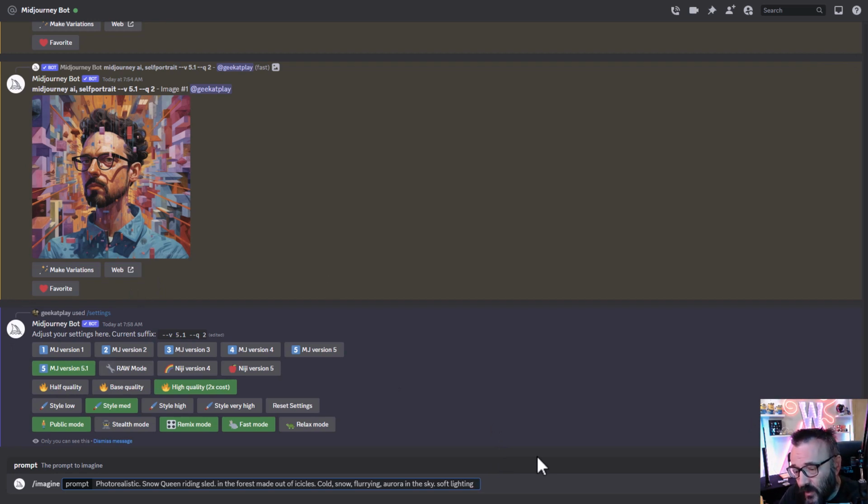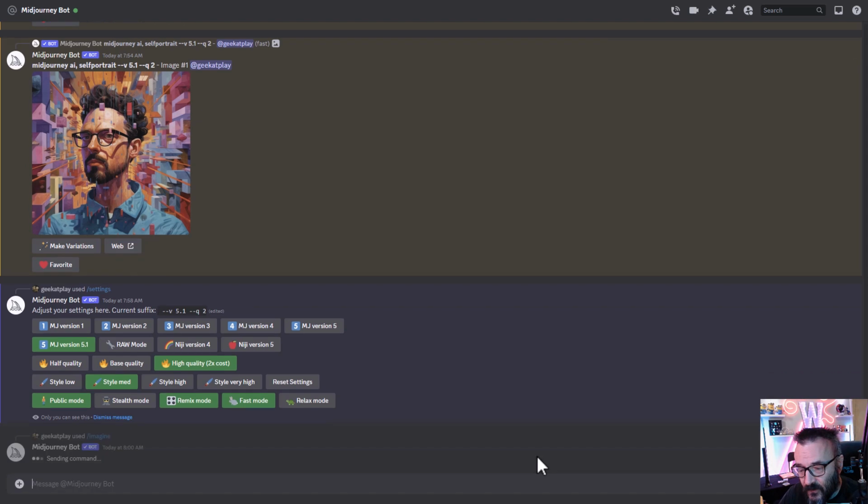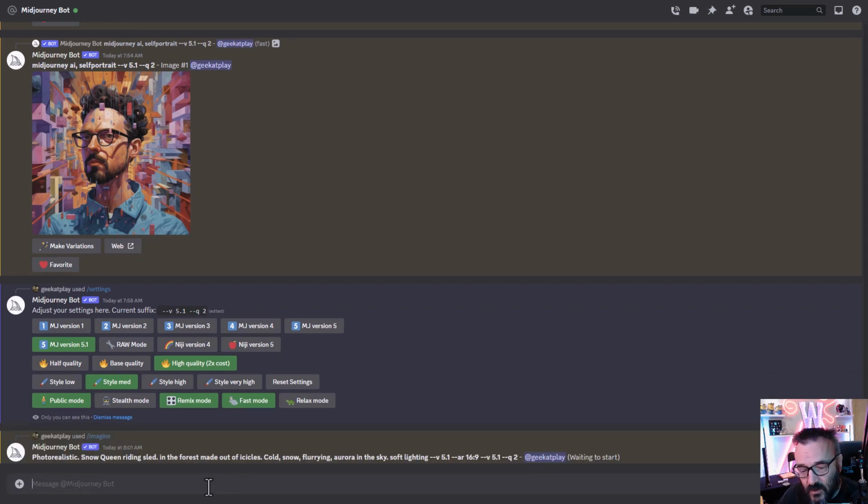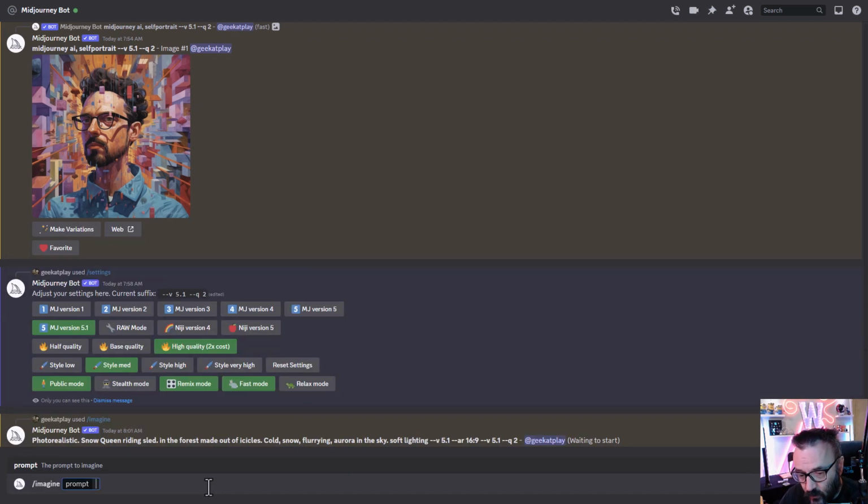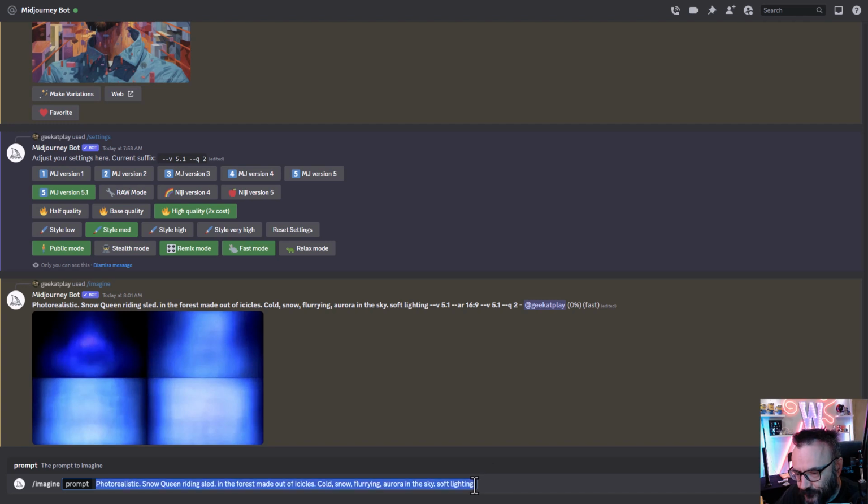And that's what I'm going to do, so we can preview version 5.1 first. Even though it's selected, I still want to reinforce this. And I want to use aspect 16:9, so we test this. This is a default, no raw mode and nothing. Okay, let's go ahead. We'll do exactly the same, except right here I need to put a period so we have it exactly. And let me just copy that text.